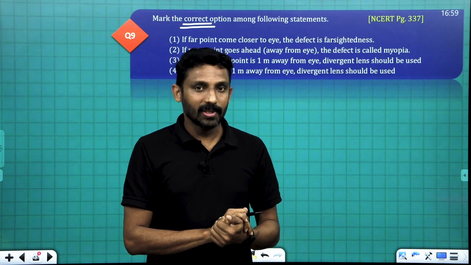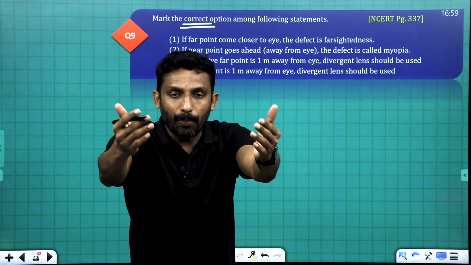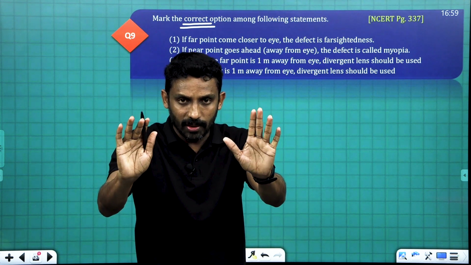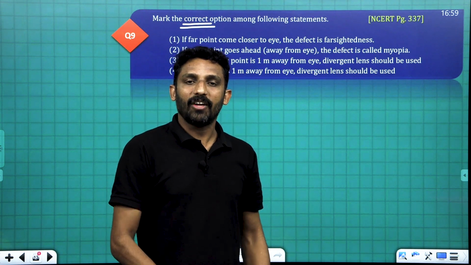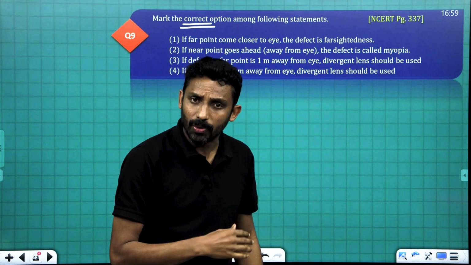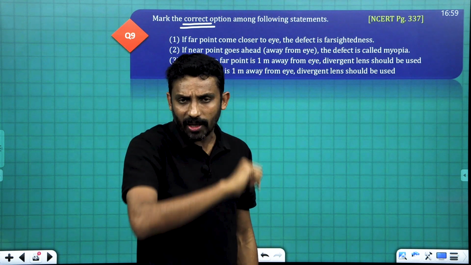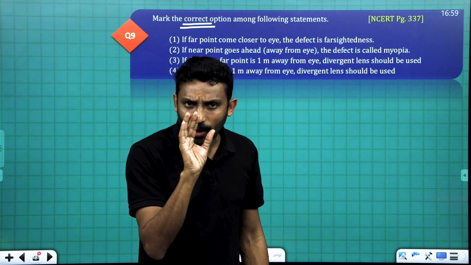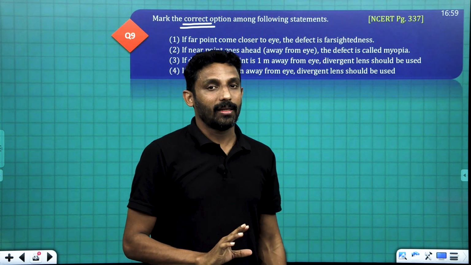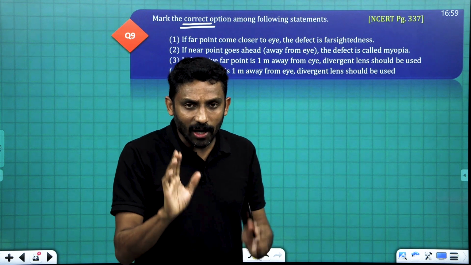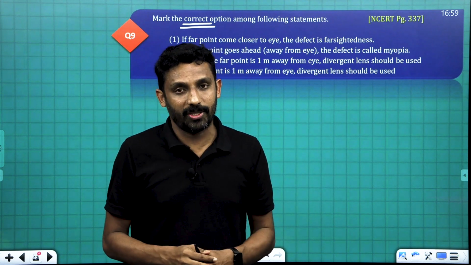You understood? And what about this statement? If far point is coming closer, means I cannot see the farther objects. My far point is just 5 meters, suppose, which means there is a vehicle at 50 meter distance from my eye. I cannot see that vehicle clearly. Which means I can only view nearby objects.